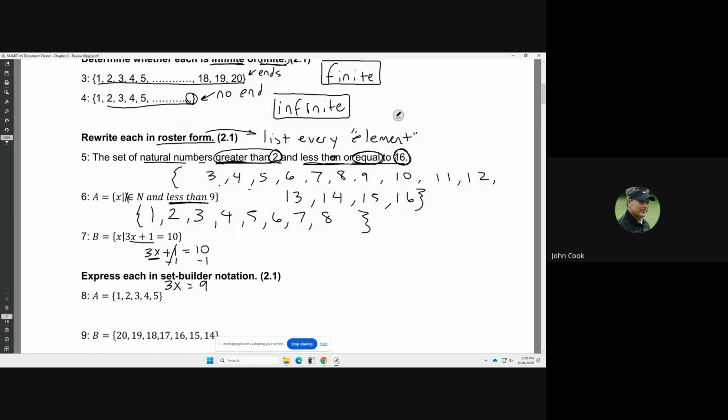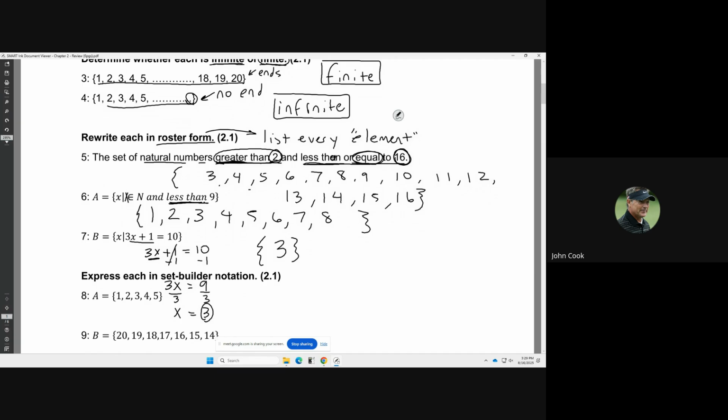And then we solve for x. So we divide both sides by 3, and we get x is equal to 9 over 3, which is 3. Since there's only one answer to this, that means our roster is comprised of only one number. That's the number 3. We put the little squiggly brackets around it.